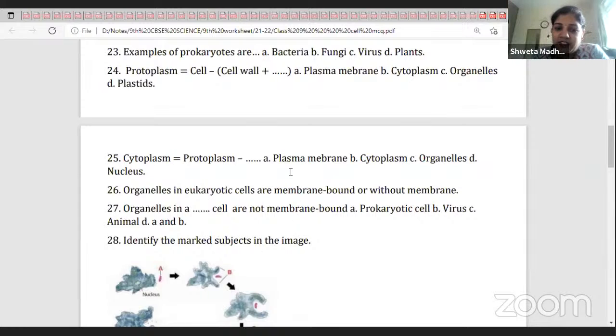Organelles in eukaryotic cell are membrane bound or without membrane? Membrane bound organelles. Organelles in prokaryotic cell are not membrane bound.